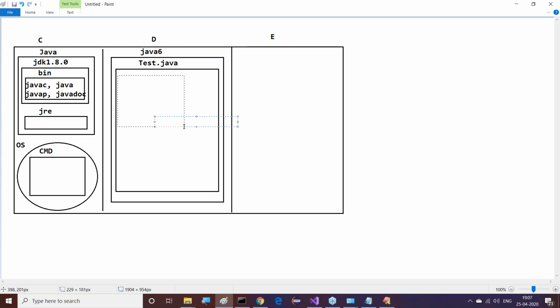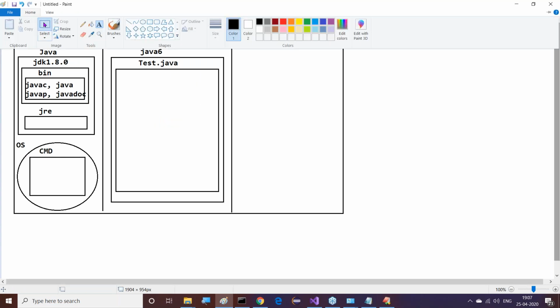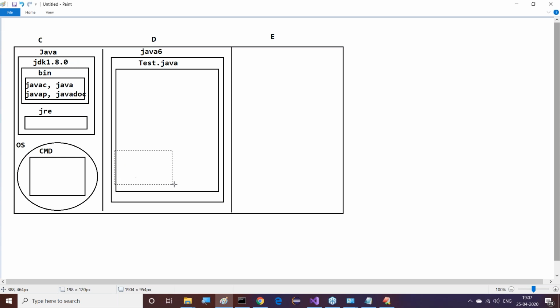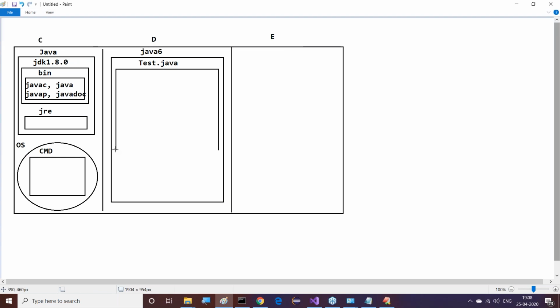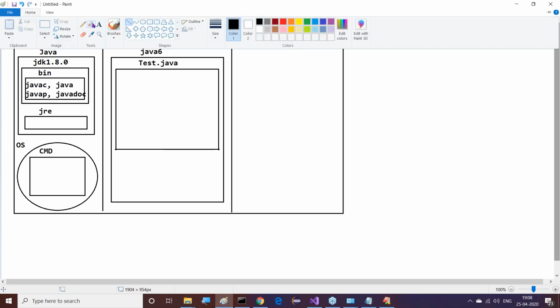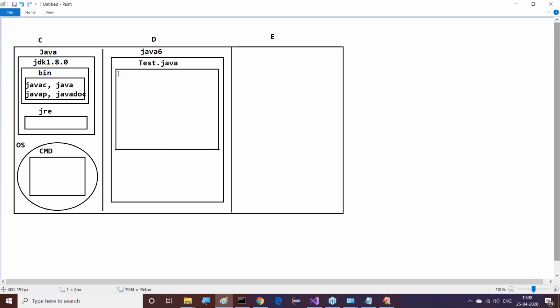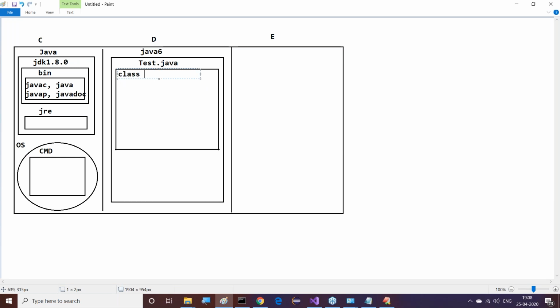Observe clearly what exactly the program contains. And one more thing, this is a .java file, Tester.java. Inside this Tester.java, what do we have? Class Test, inside this public static void main, String array args.